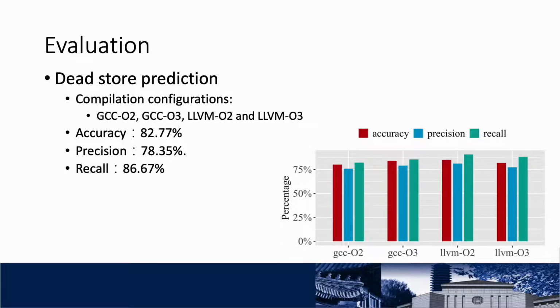Next, for the dead store prediction task, all procedures will be divided into 2 categories: those that contain dead store problems and those that do not. We use 3 metrics to measure the effectiveness of the model, namely accuracy, precision, and recall. From the figure, we can see that all measurements are beyond 75%. This shows that our method can effectively accomplish the dead store prediction task.